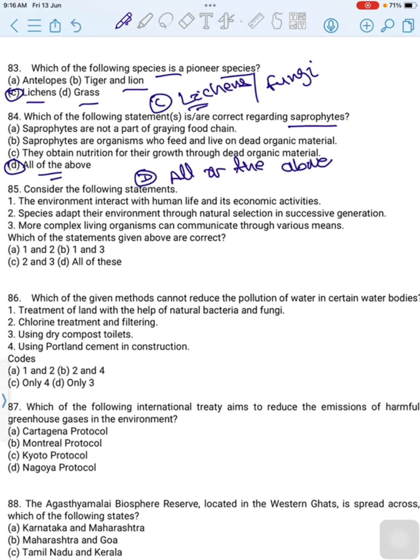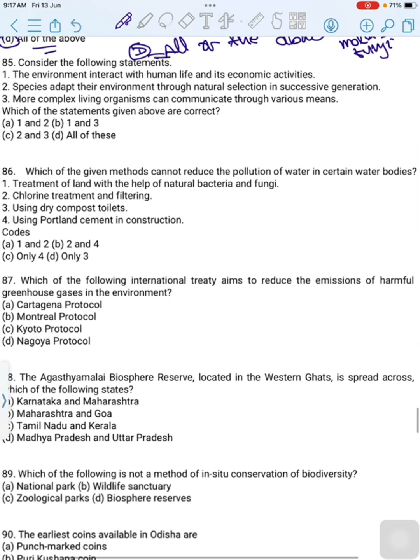Saprophytes are part of detritus food chain. They feed and live on dead organic material. Saprophytes cannot make their own food. They obtain nutrition for their growth through dead organic material. Saprophytes have no leaves, stem or roots. They produce spores and cannot perform photosynthesis. Mushroom, molds, fungi are some examples of saprophytes. Then correct option is option D, all of the above. Then move to next question.